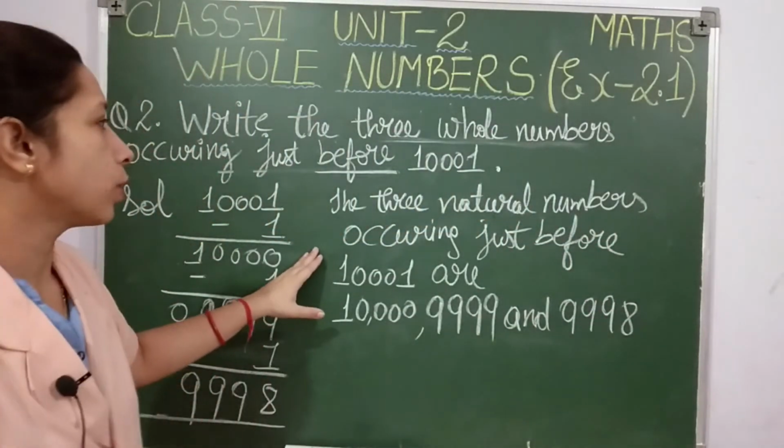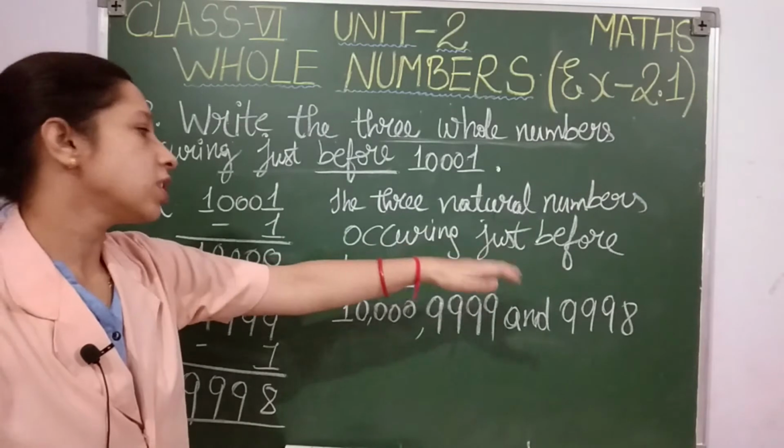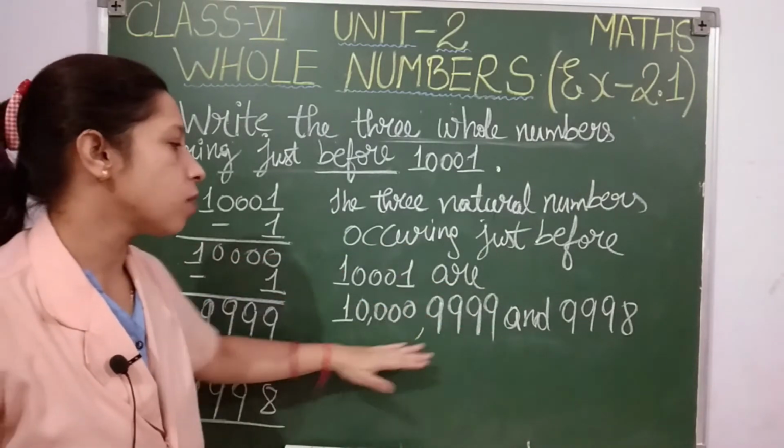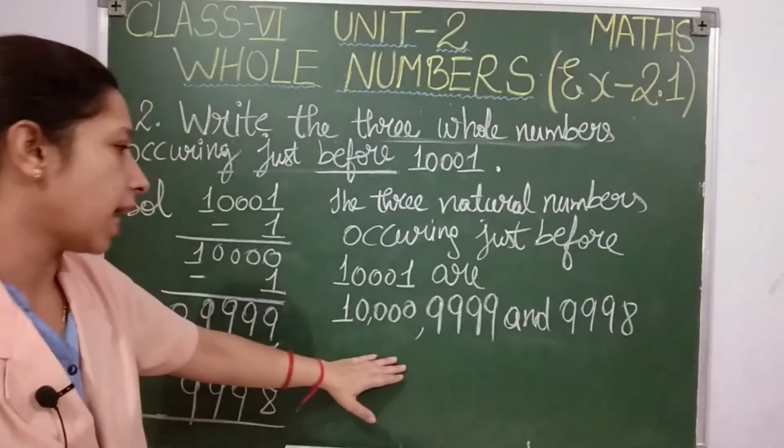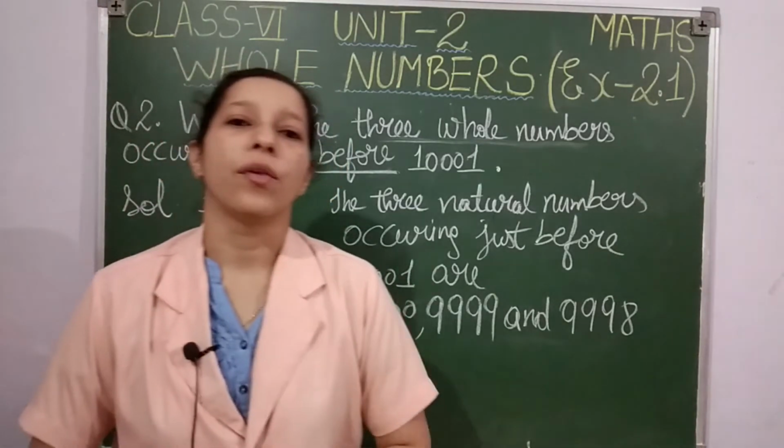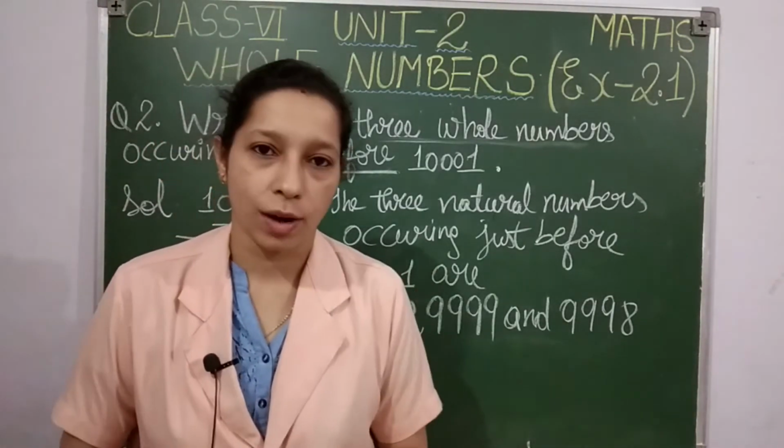This is the solution, students. The 3 natural numbers occurring just before 10,001 are 10,000, 9,999 and 9,998. So this was your second question, students.